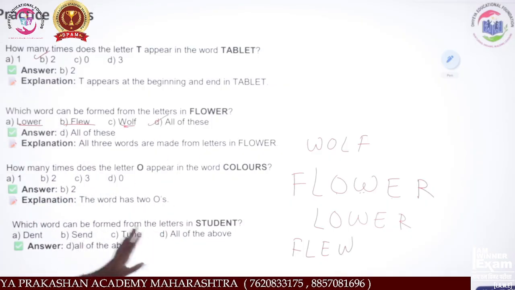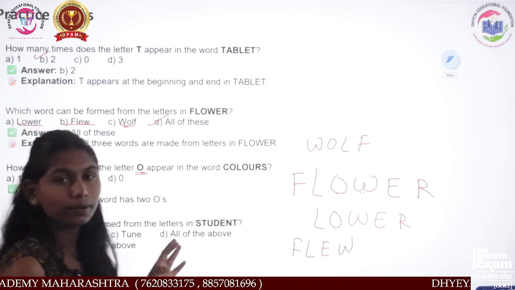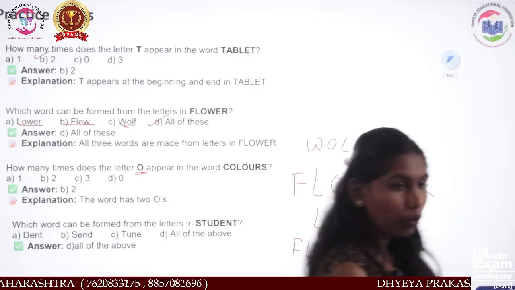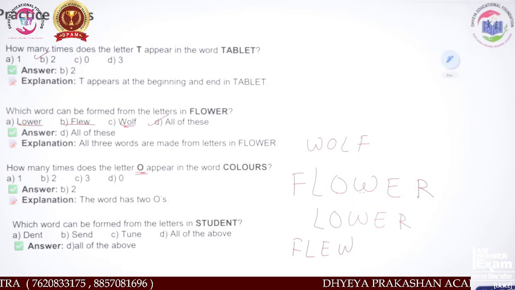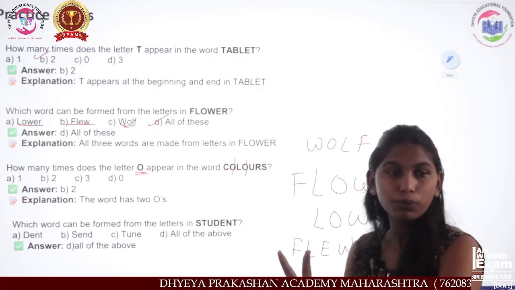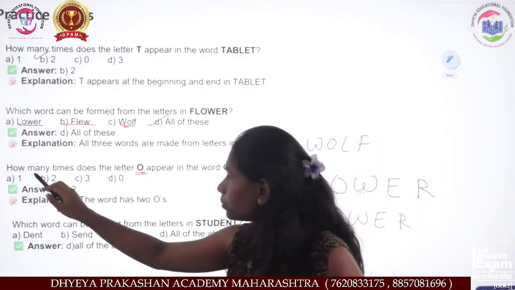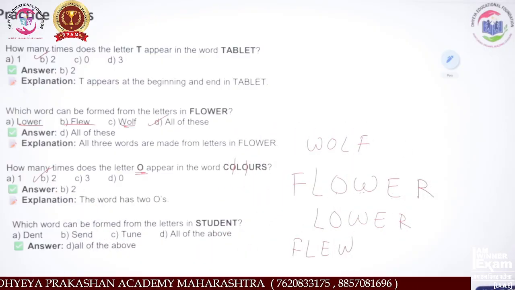Okay, so next: how many times does the O appear in the word color? Now you have to count the O's in the word color, that is 1 and 2. There are 2 O's. So what will be the correct option? That is option B, 2.